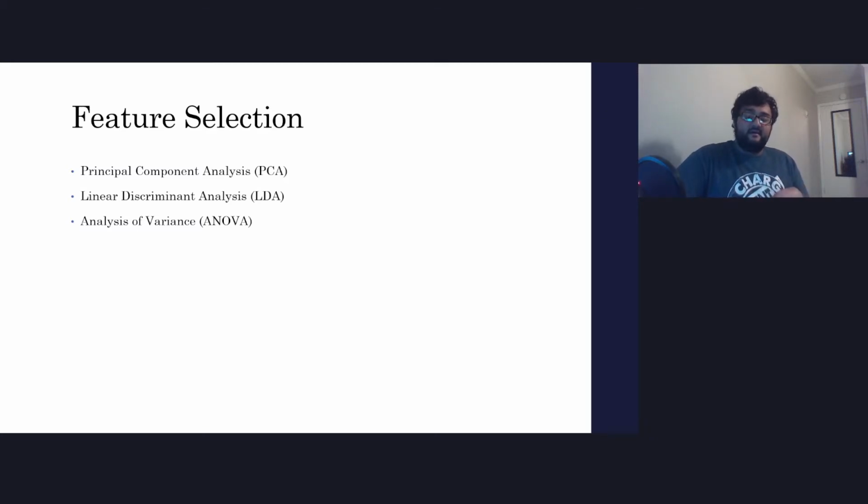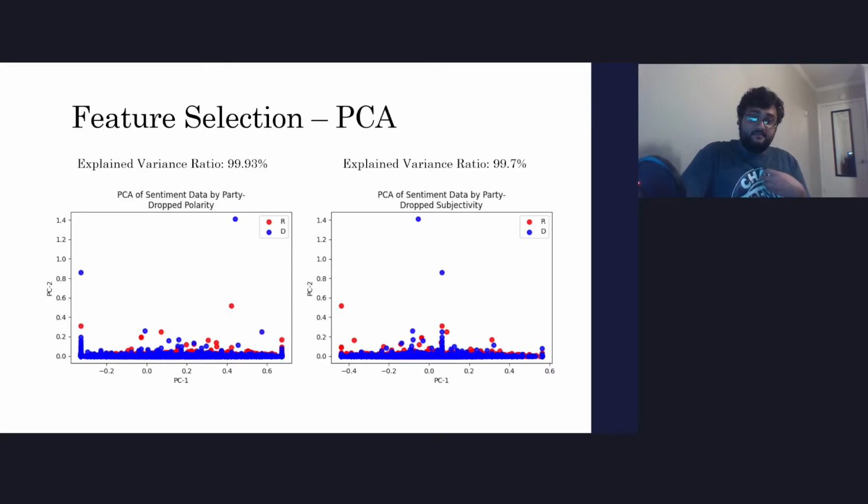Now, for the plots I'm about to show you, LDA can only reduce to one feature because there are 2 classes. So I cannot really make an effective plot, and LDA turned out to be the worst performing feature selection method. PCA, on the left, is the data set without polarity. So it's likes, retweets, and subjectivity. The explained variance ratio of it is 99.93%, which means the